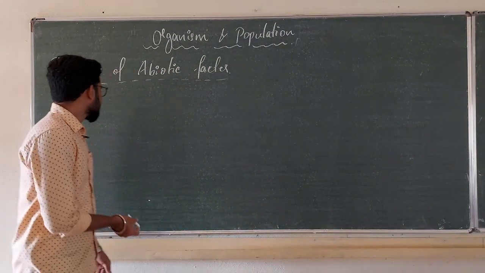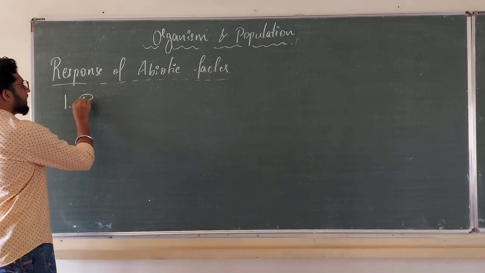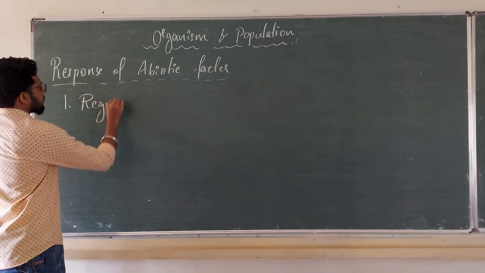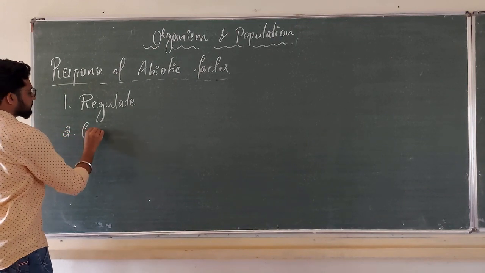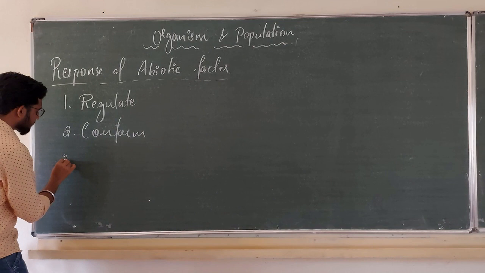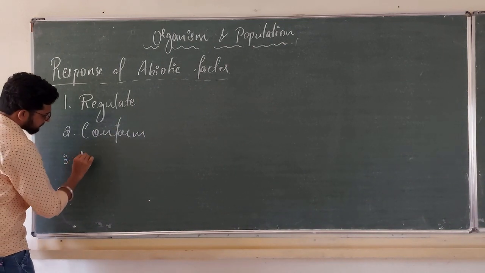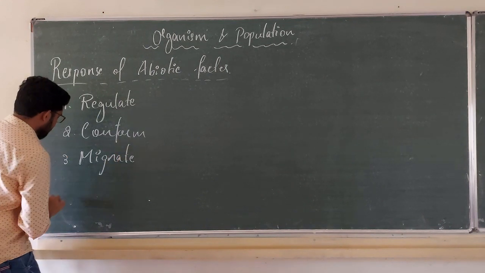What are those? The first one is called regulate. The second one is called conform. The third one is called migrate. The fourth one is suspend.